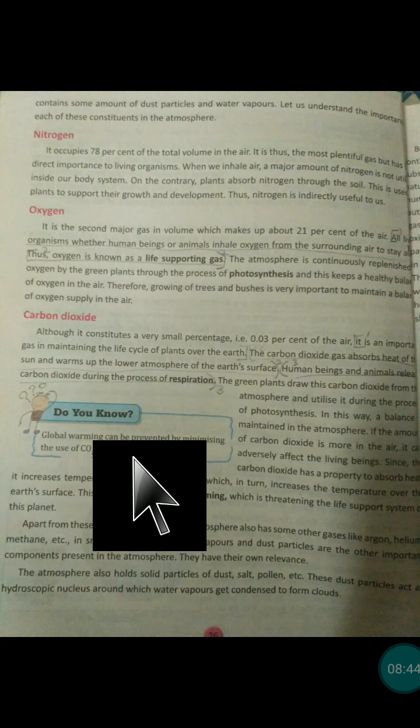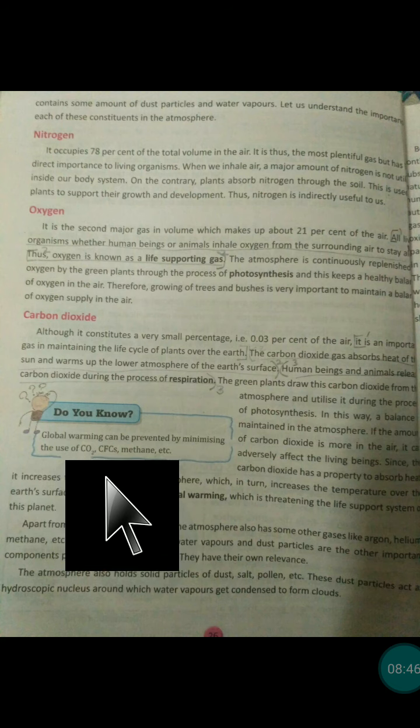Otherwise, what will happen? To maintain our environment, we have to reduce these gases by using less, because sometimes these gases increase by the excess use of industries, so we have to use industries in a proper and rational manner.